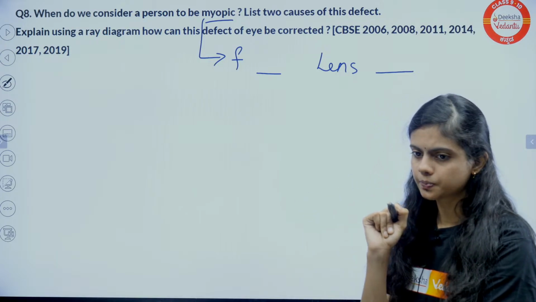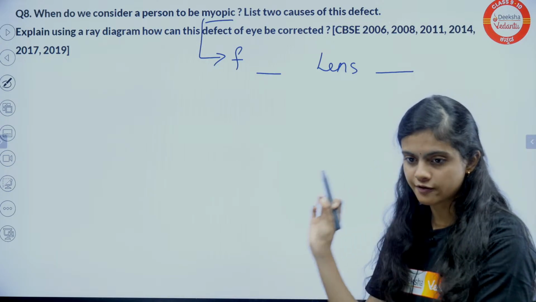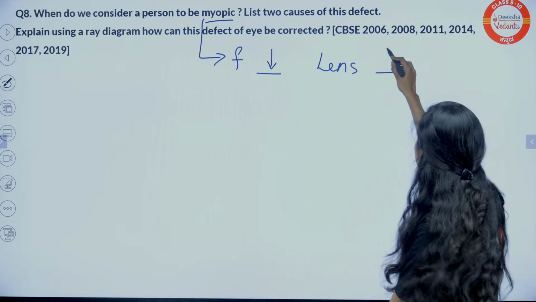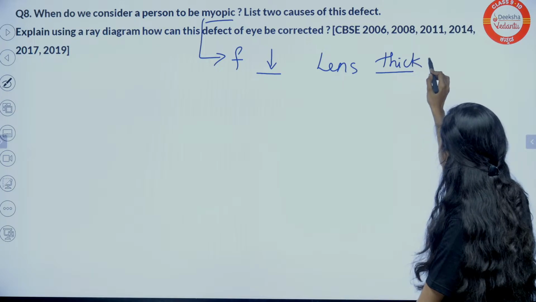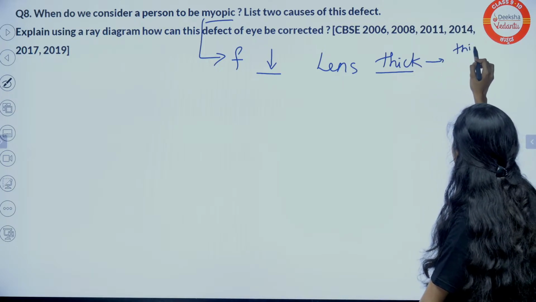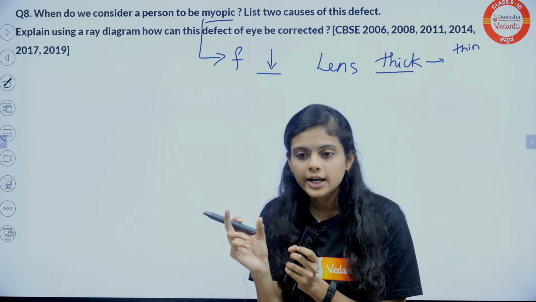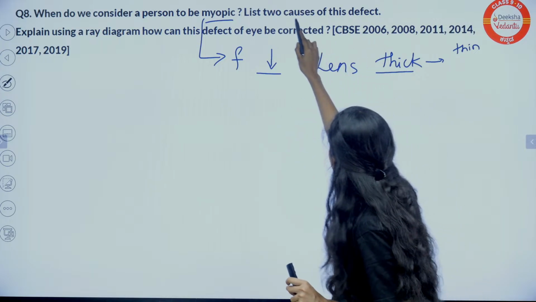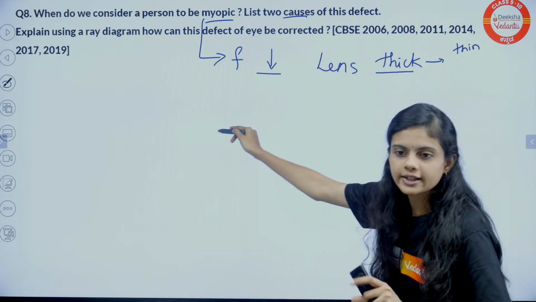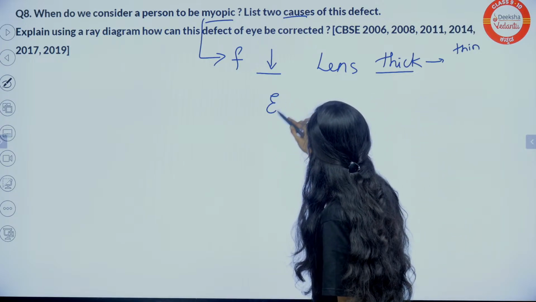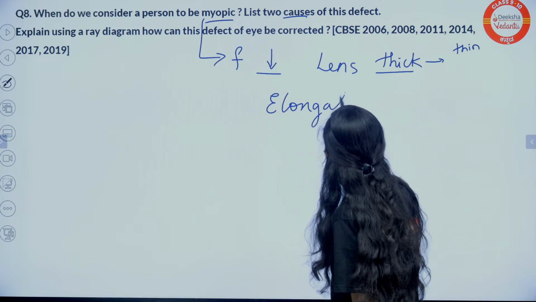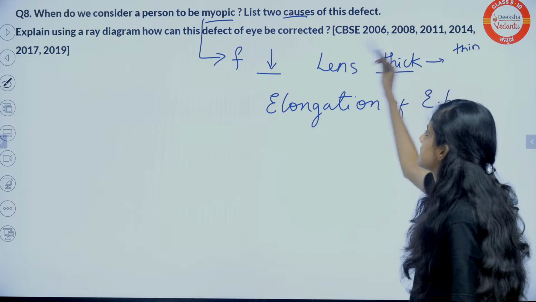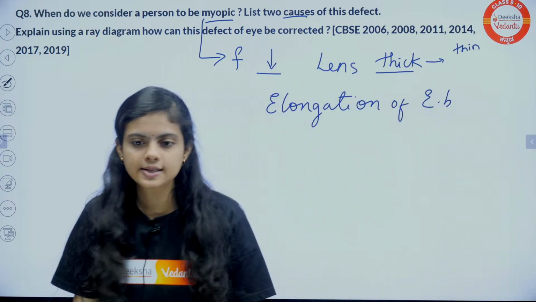Elongation of focal length is not exactly elongation of eyeball. Focal length is less and the lens is thick. This lens is thick and unable to become thin. That is the reason. At least two causes of the defect. What are the causes? One you have written in the chat, that is elongation of eyeball. Yes, elongation of eyeball, and lens is thick, focal length is less. You can state this reason.